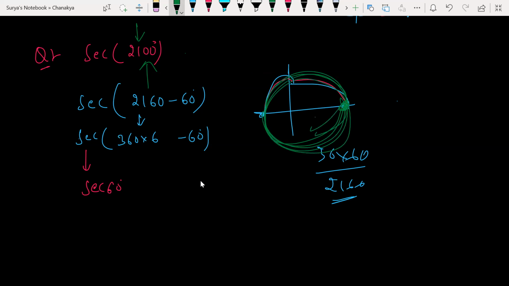Minus theta. Minus theta coming here in the fourth quadrant. Fourth quadrant secant positive. So positive. So answer is +2. Clear? Isn't it, people? But if you're writing it with 90, why is it not coming? That is my doubt.